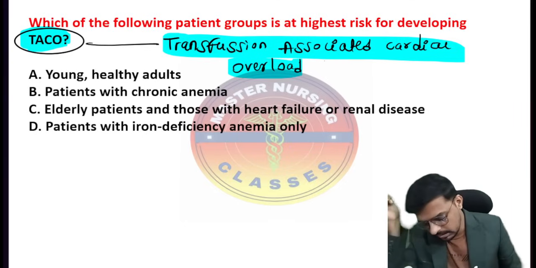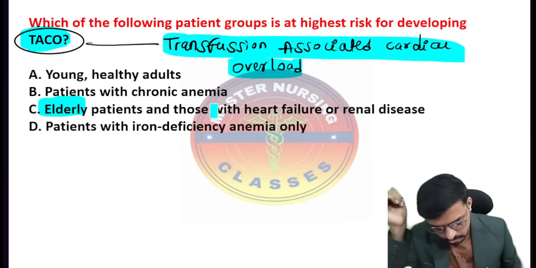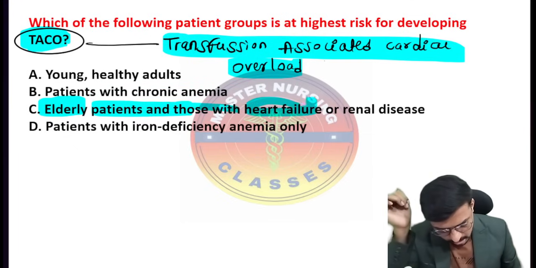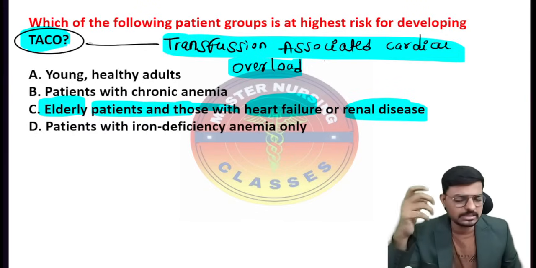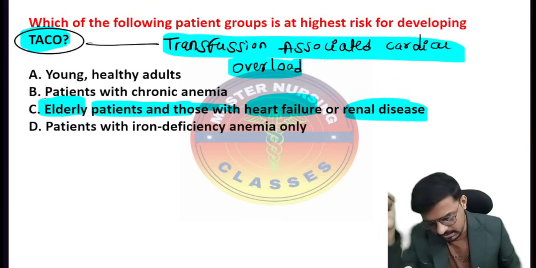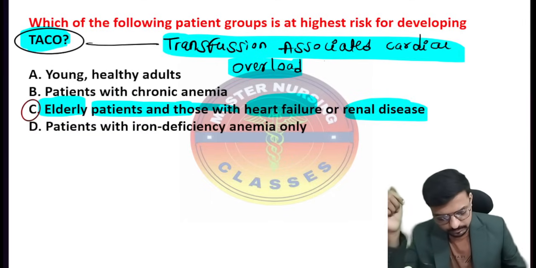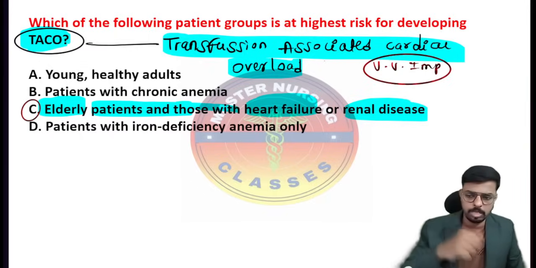Yes, so the patient who is elderly, old aged, and those with heart failure, means the congested blood vessels, and renal failure, means there is less excretion or over congestion. So these patients have the highest risk of developing the TACO. Okay, so very important. Keep in your mind, right?